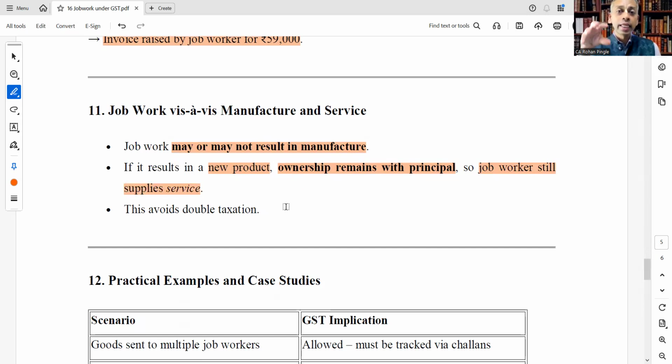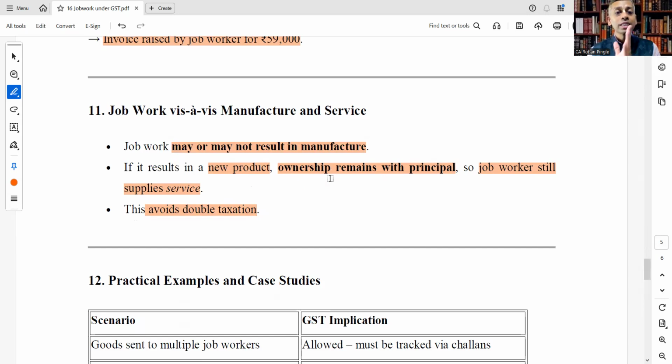Service. Whatever process is performed by the job worker, if it results in a new product, the ownership of that product remains with the principal, and job work still supplies a service and is not covered under the supply of goods. So this avoids what? Double taxation. Ownership remains with the principal, and the principal will treat it as a supply of goods further on.